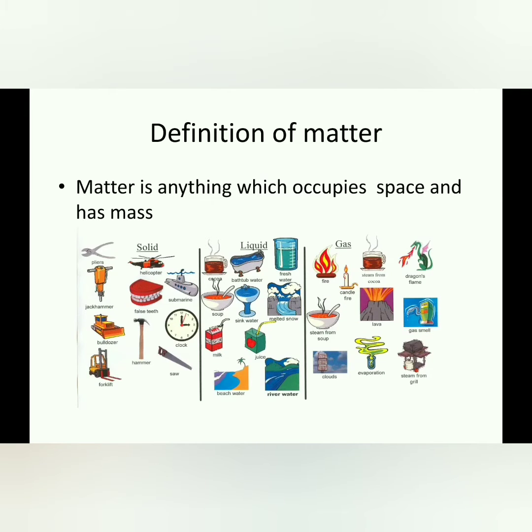Matter is anything which occupies space and has mass. Matter is anything which has mass and which occupies space. So we see different types of matter, either in the form of solid, or liquid, or gas.